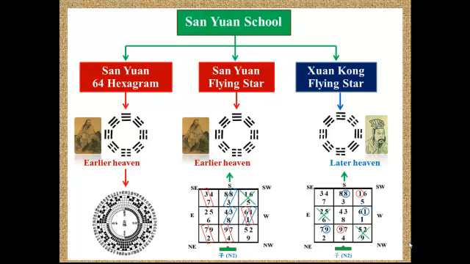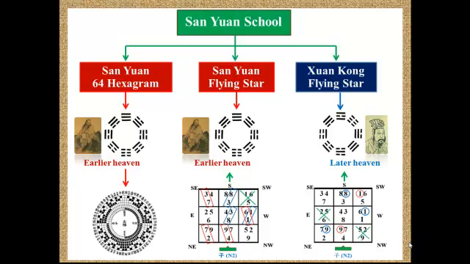In the same way with 64 hexagram, San Yuan flying star comes from the early heaven as well, because this chart is considered as the balancing of yin and yang in opposite directions of the Pakua. For Xuan Kong flying star, the later heaven chart is applied for their basis. The conclusion is that the San Yuan used early heaven, but Xuan Kong used the later heaven.